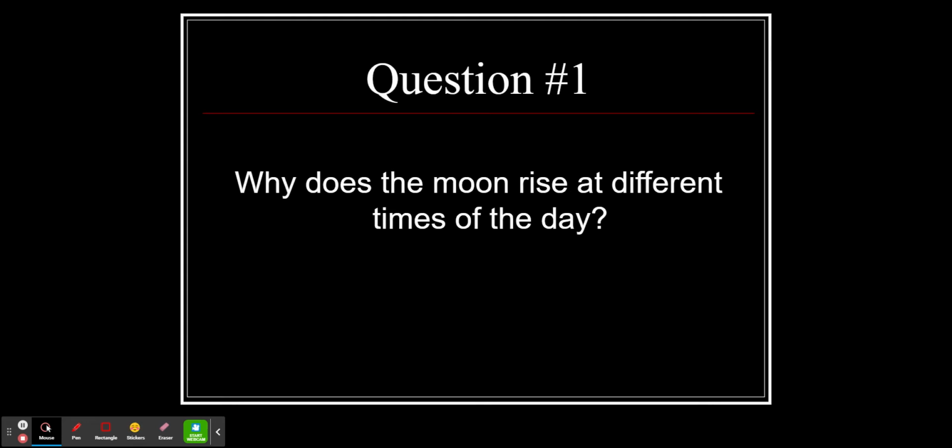Why does the moon rise at different times of the day? Take a moment in your notes to jot down what your thoughts or ideas are. Why does the moon rise at different times of the day? Pause the video if you need to.